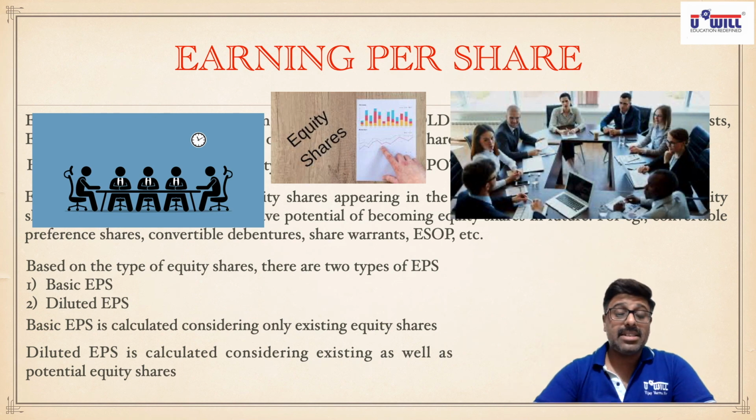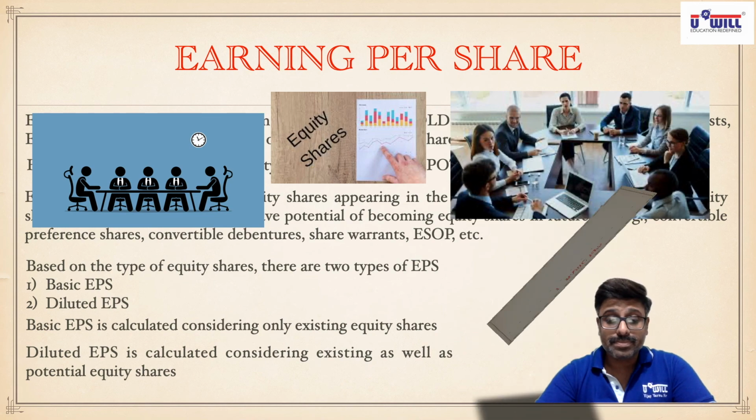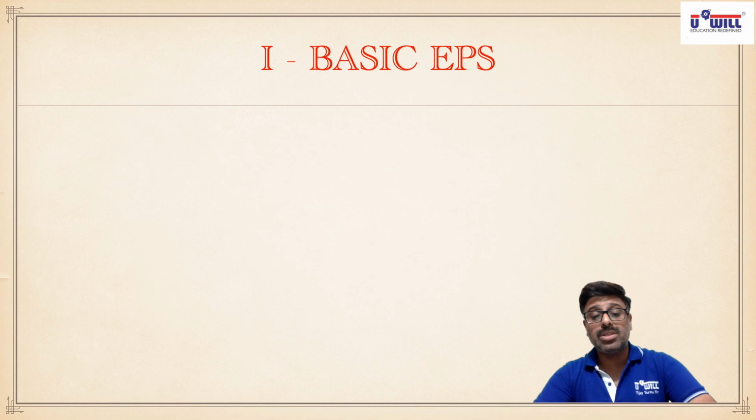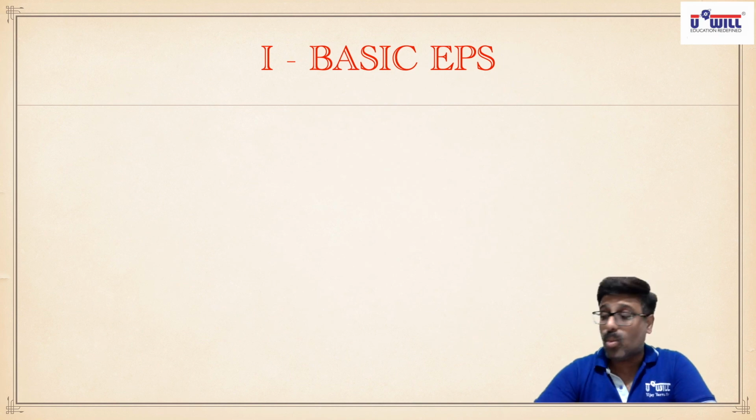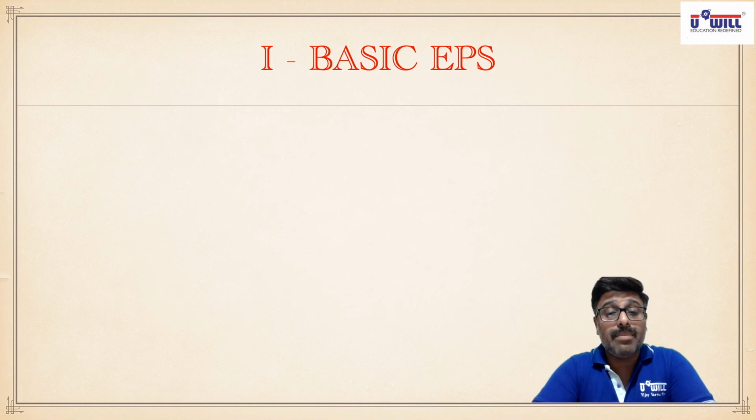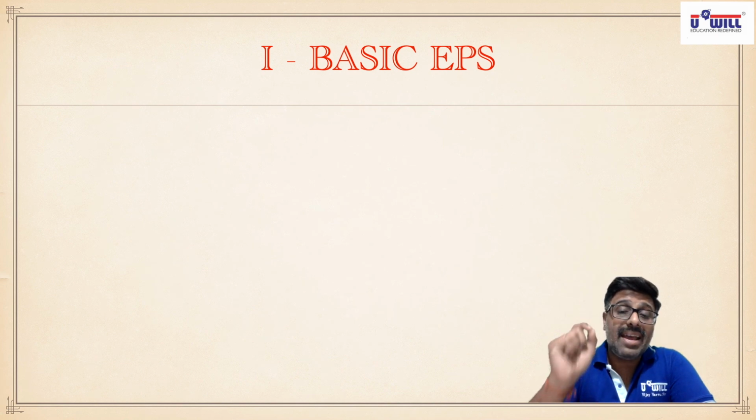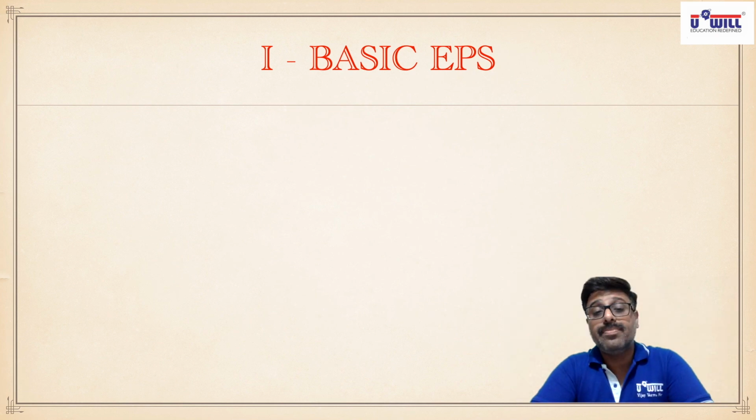However, in today's lecture, we are going to study in detail what is basic EPS. Give the heading in your notebooks, basic EPS. Topic 1 in this chapter, basic EPS. As I said to you, what is earning per share? Profits on a per share basis, so total profits of the company divided by total number of shares. But which profits of the company? Those profits which are available or attributable to equity shareholders.